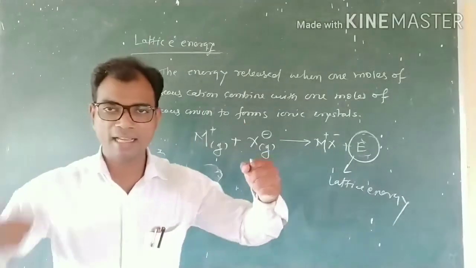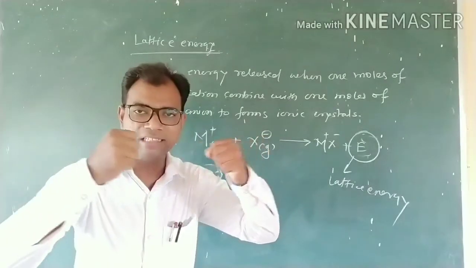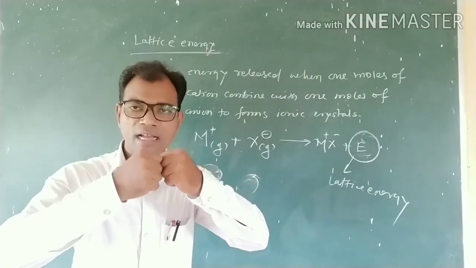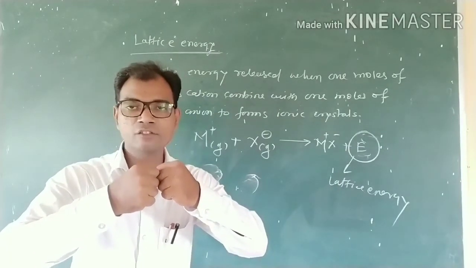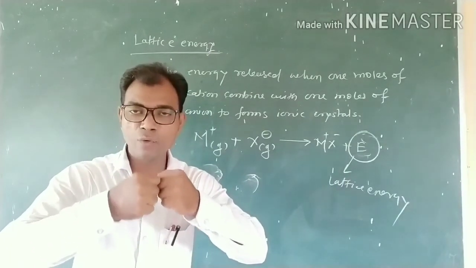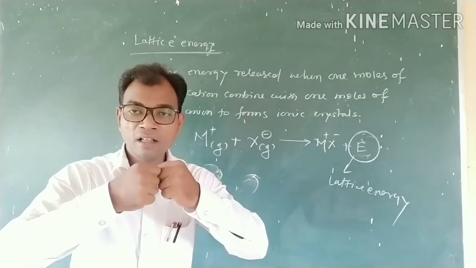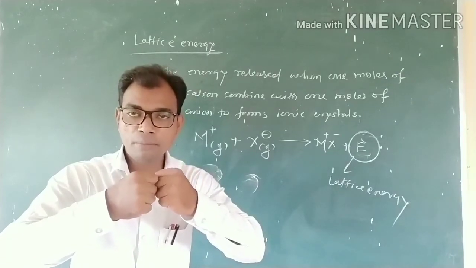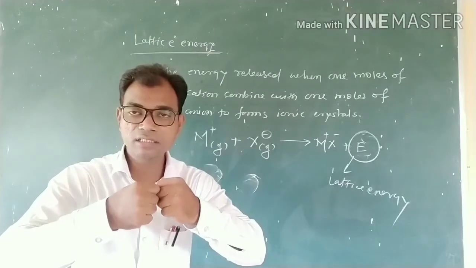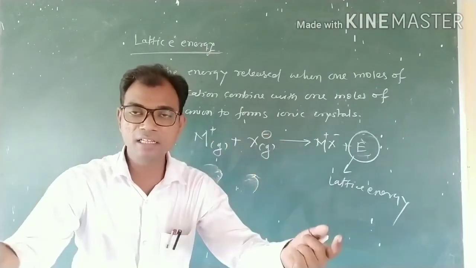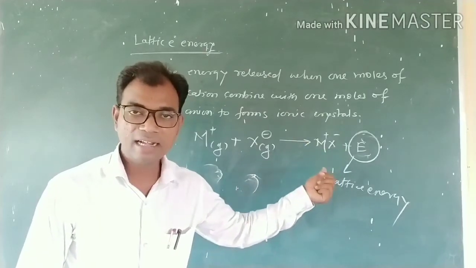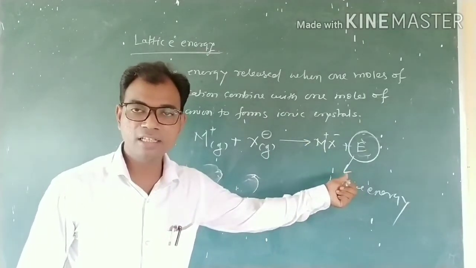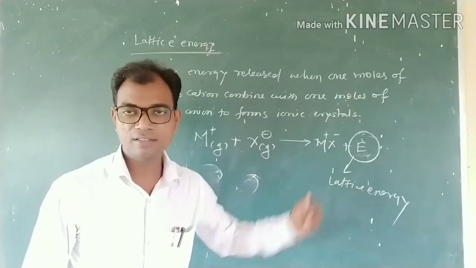That means when cation and anion in the gaseous state form the bond and form the molecule, that is the ionic crystal or solid, some amount of energy is released during the formation of that ionic crystal. That energy is called the lattice energy.